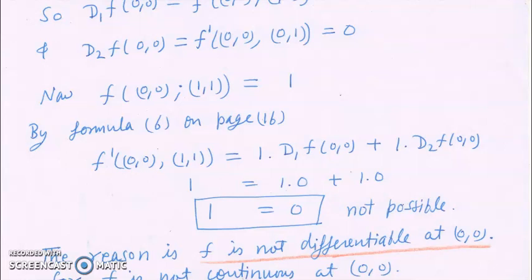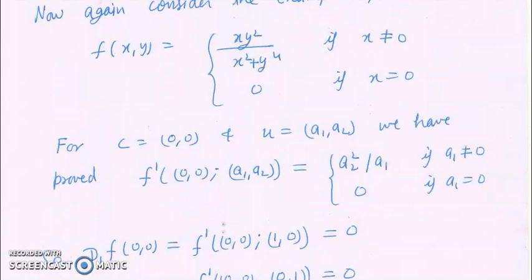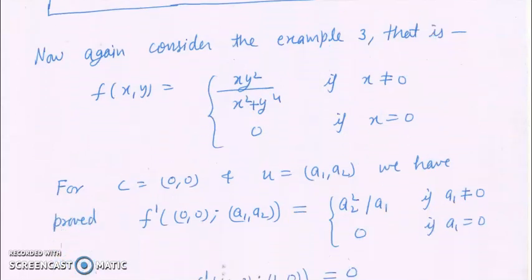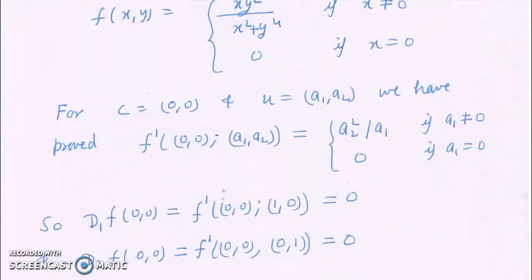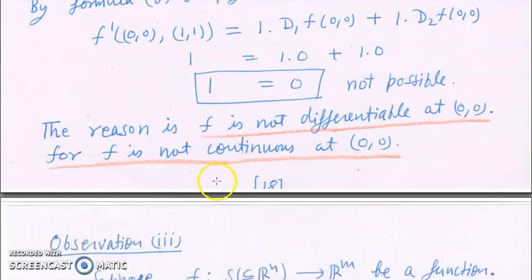So what is the problem with it? The problem is that this function is not differentiable. Why is it not differentiable? We have seen in that example that the function is not continuous at (0, 0). Just now we have observed that if the total derivative exists at a point c, then the function will be continuous. Because the function is not continuous, the total derivative for this function does not exist. So this is the example where we can see that this formula is not valid, and that is because the function is not differentiable at that point. We will see another observation in the next lecture.